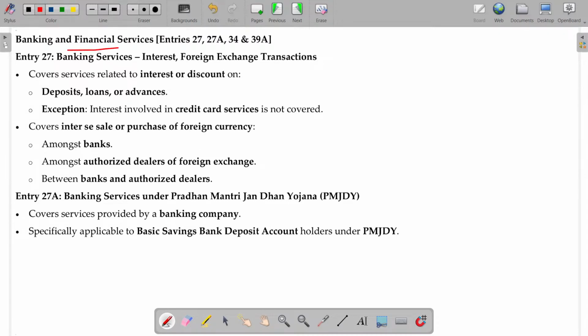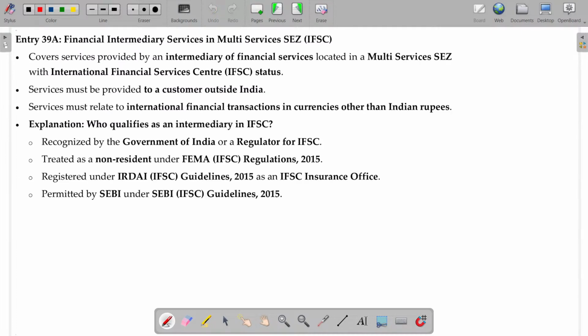Financial services, banking services, already explained. For the bankers, they render some services which attract tax and some which may not be taxable. GST is not attracted. Blocked credit also we have seen, so they will claim only 50% ITC. That's how we discussed in the ITC chapter. You just remember that.